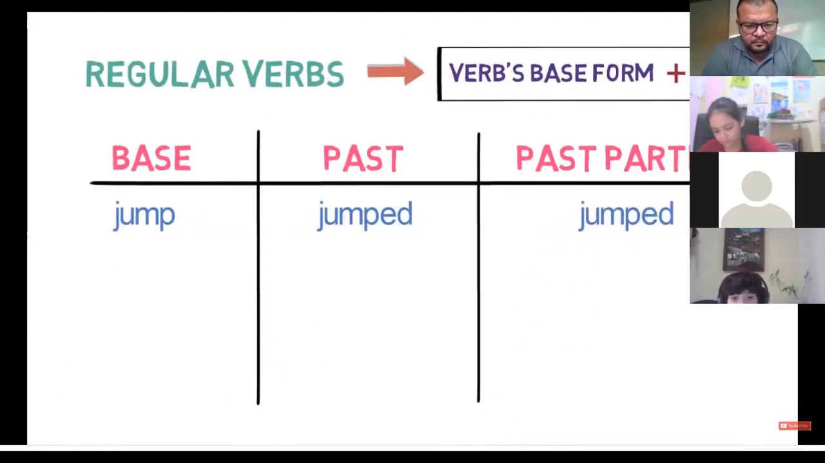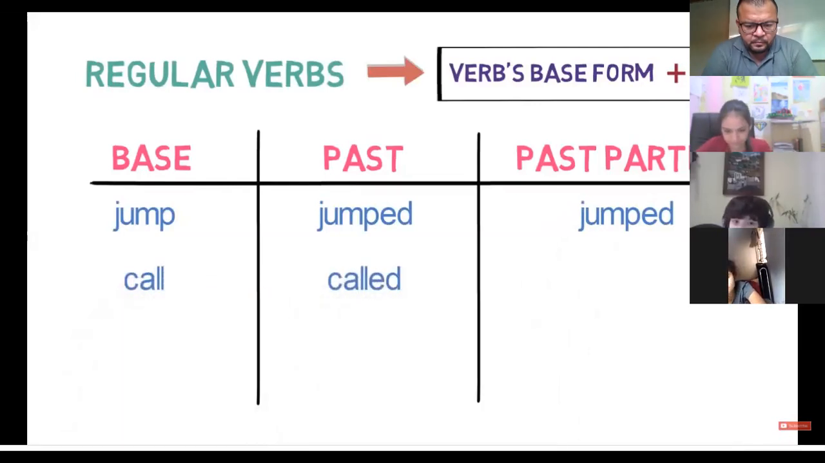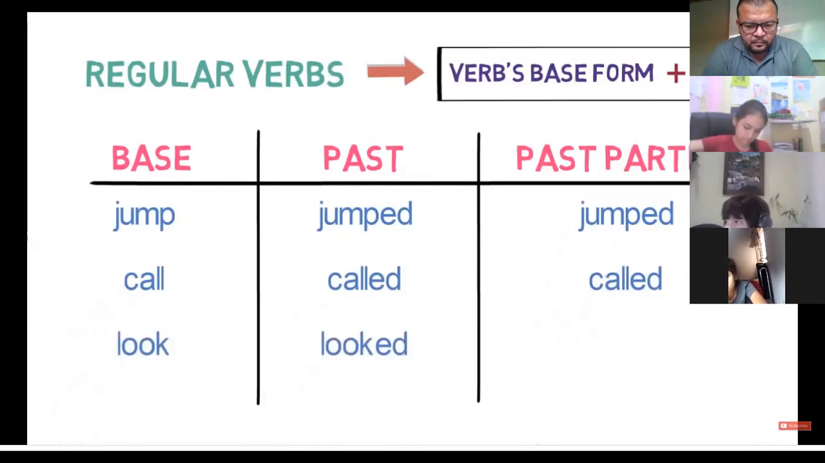Let's look into some more examples. Call converts to called in past form and past participle form. Look converts to looked in past and past participle form. Now there are some cases where we need to modify some parts of the words when we are adding ed. Let's look into those cases.